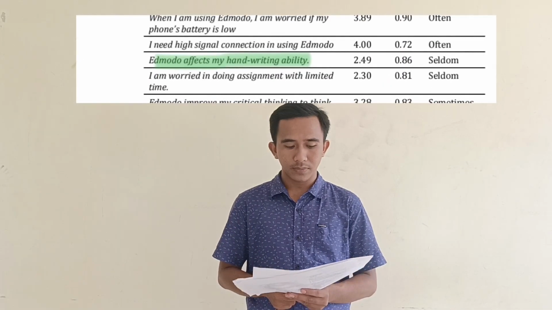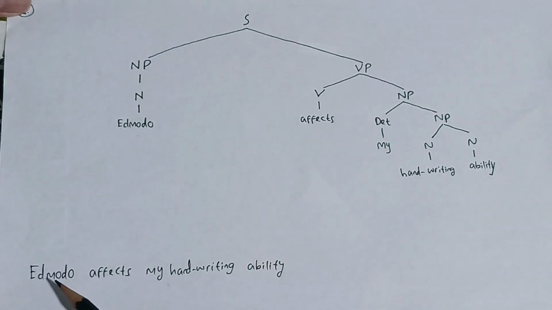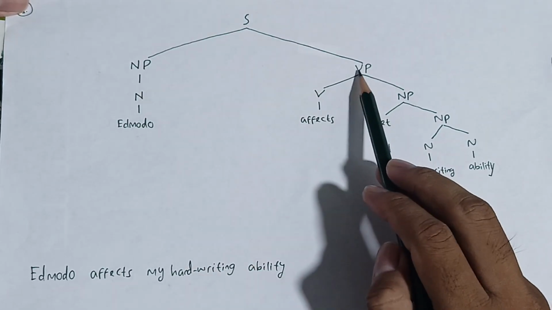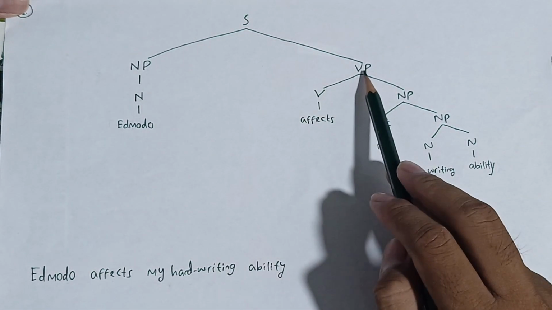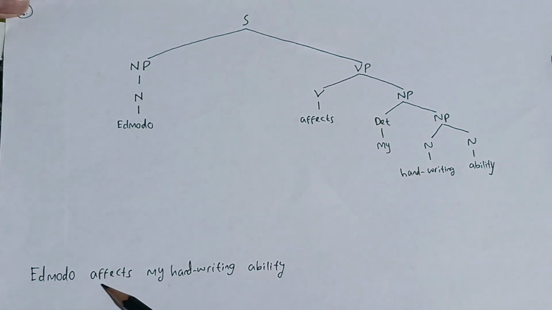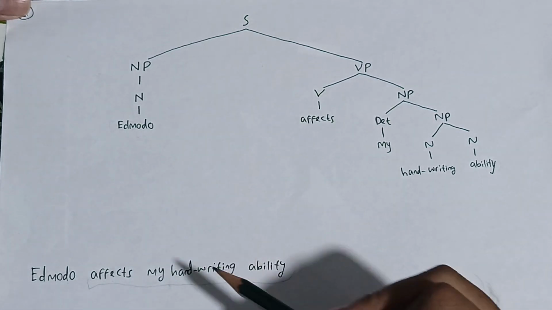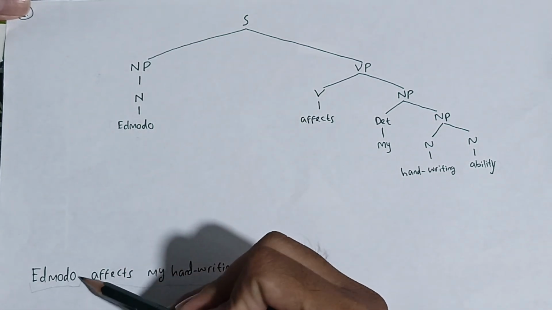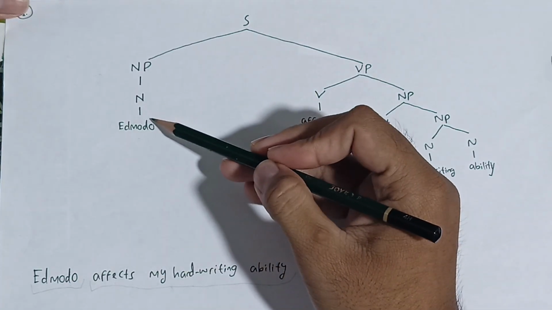The first one: Edmodo affects my handwriting ability. This sentence locates on page 26. This sentence is from noun phrase and verb phrase. The noun phrase is Edmodo. The verb phrase starts from affects to ability. It is verb phrase. It is noun phrase. Why is Edmodo a noun phrase? Because Edmodo is the name of a proper noun.